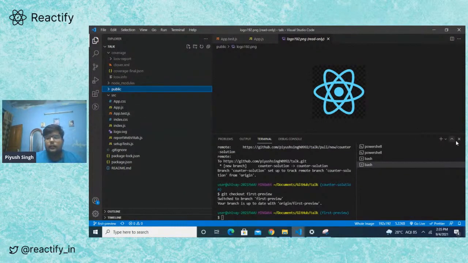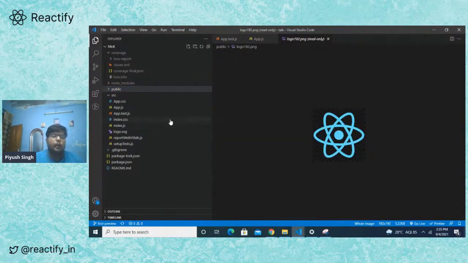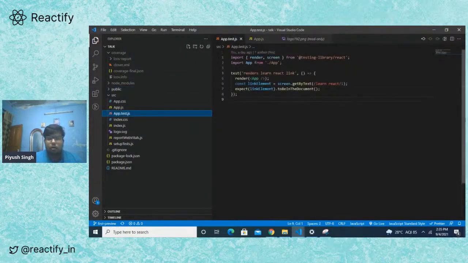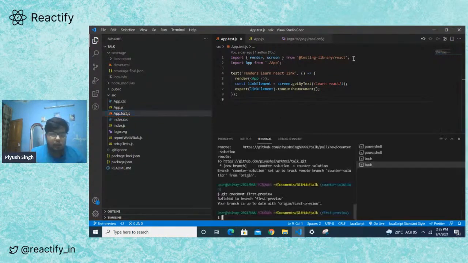This is something which you get when you create your first React app. I haven't changed anything. You can see that you get this test already written into your create React app from the start, right? This is based on the React testing library, but we are not going to use the React testing library in our current talk. But I can give you a glimpse of what it does.